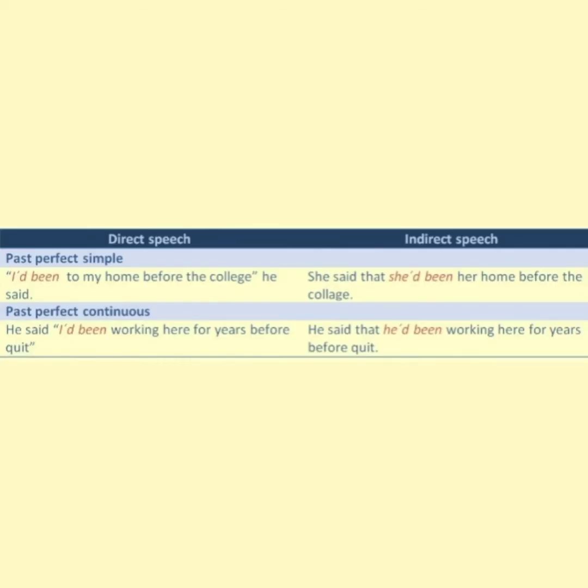For example, in past perfect simple for the direct speech, we will say, "I'd been to my home before the college," he said. And for indirect speech, it will be, "She said that she'd been to her home before the college." In past perfect continuous for the direct speech, we will say, "He said, I'd been working here for years before I quit." And for indirect speech, it will be, "He said that he'd been working here for years before he quit."